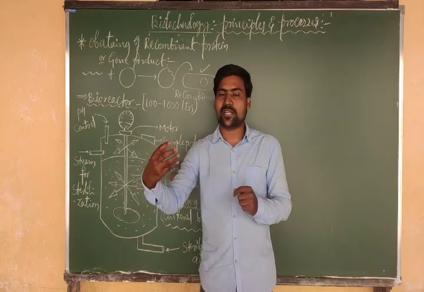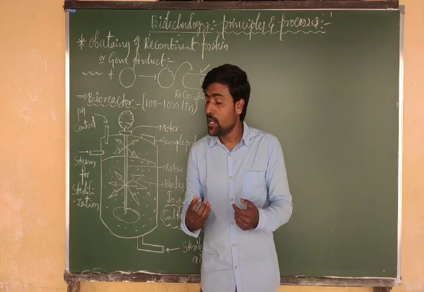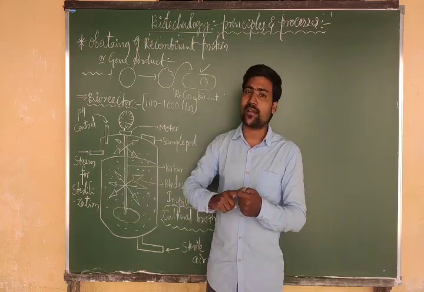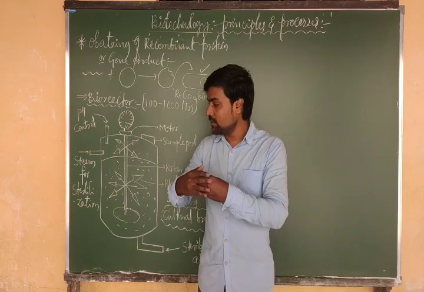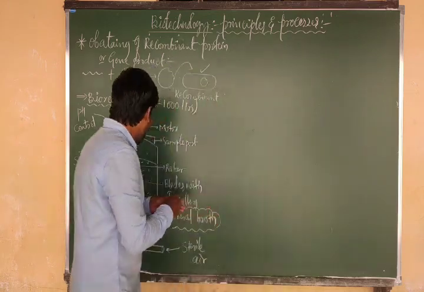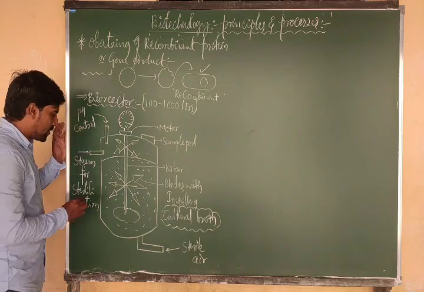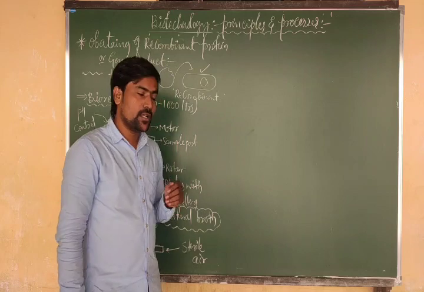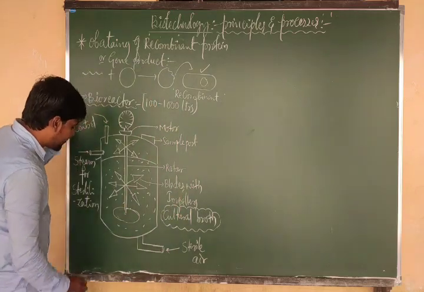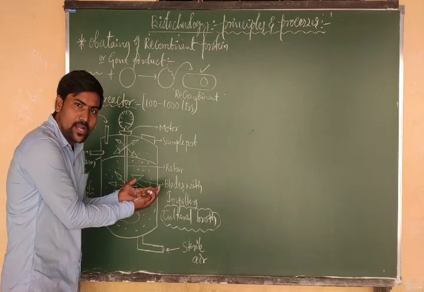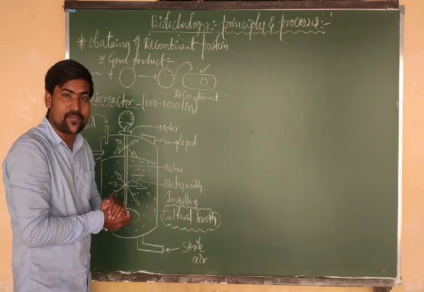Why do we need to sterilize the tank? In order to avoid any unwanted microorganisms in the bioreactor. To do that, we need to kill all the microbes present inside. For that, from one side of the tank, we pass steam. What do we pass? Steam. Hot steam is passed for sterilization, to kill all other unwanted microorganisms already present in the tank.